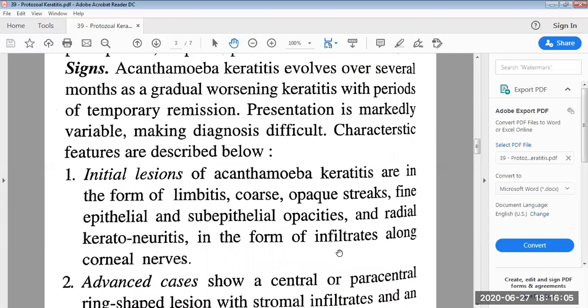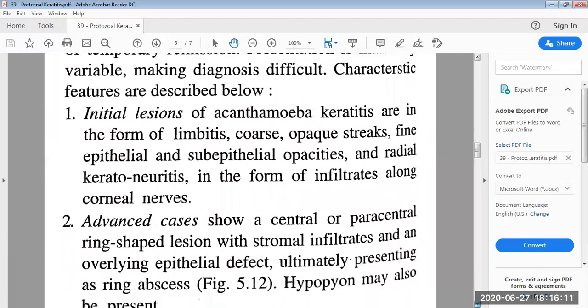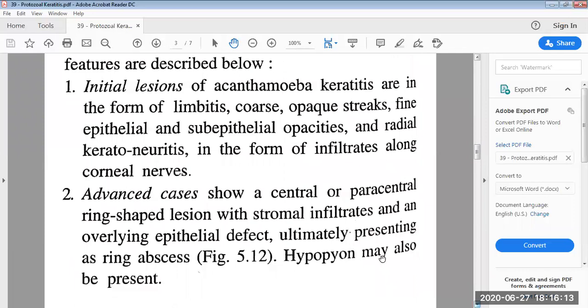The characteristic initial lesions of Acanthamoeba keratitis are in the form of limbitis, coarse opaque streaks, fine epithelial and subepithelial opacities, and radial keratoneuritis in the form of infiltrates along corneal nerves.